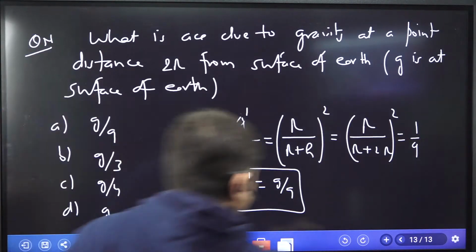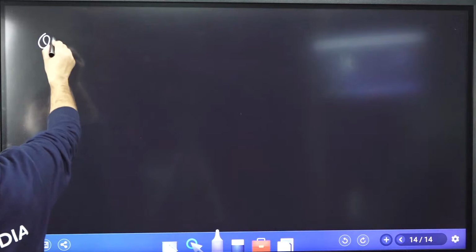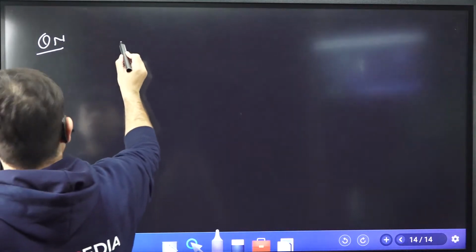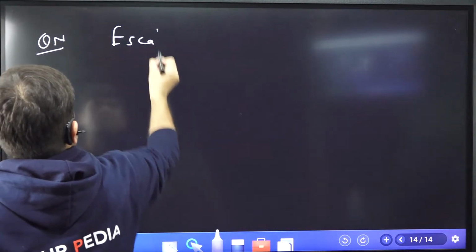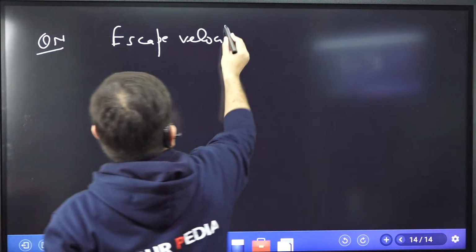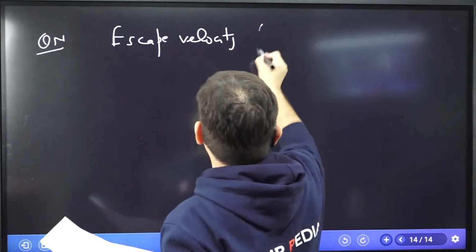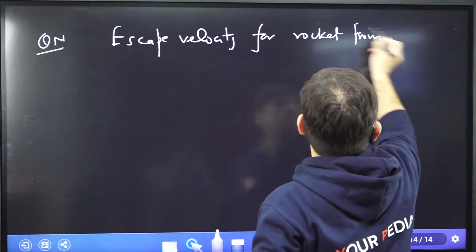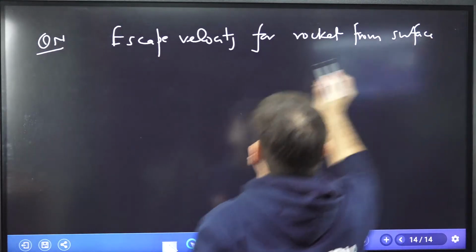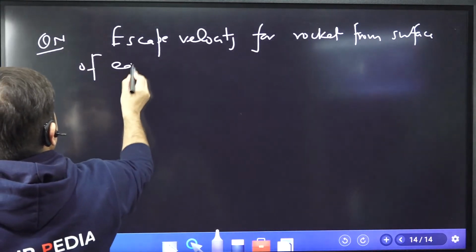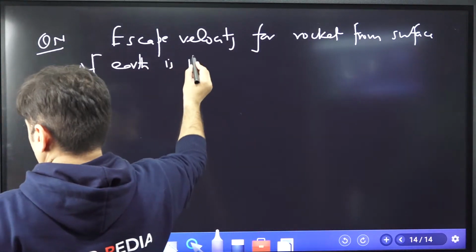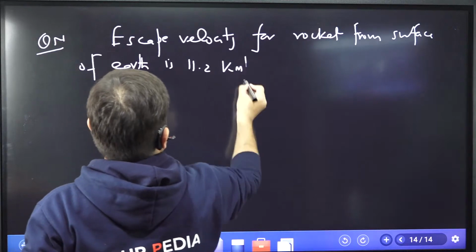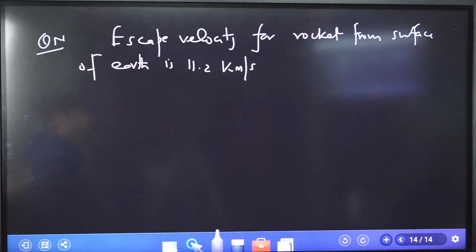Let me go for the next question now. This is related to escape velocity. Please read this question carefully. Escape velocity for a rocket from the surface of earth is 11.2 kilometer per second. And you remember this value also. If you put all the values together, this is 11.2 kilometer per second.